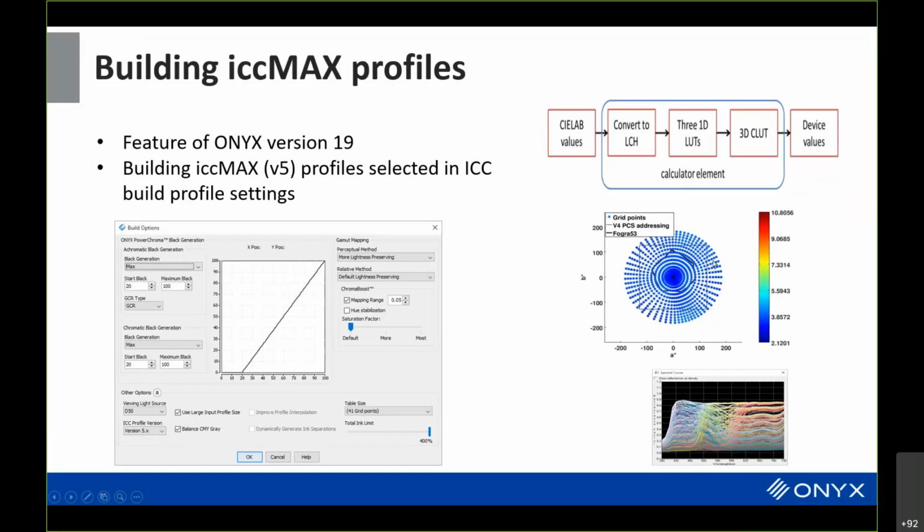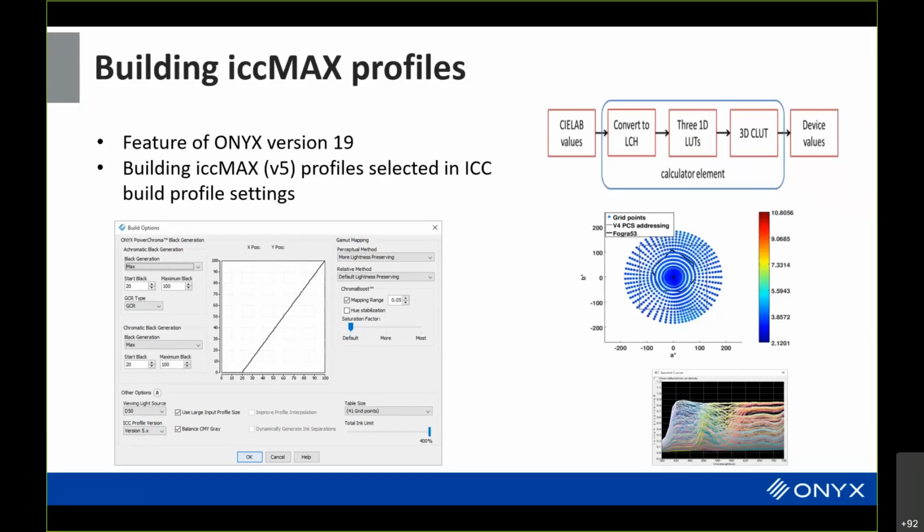This results in having a little bit more accuracy represented in the profile for the same size of profile. Additionally, we're now putting the spectral characteristics that we get when using a spectrophotometer into the ICC profile.